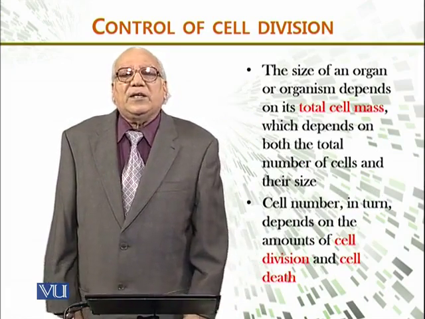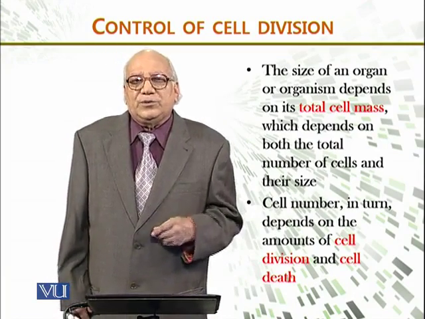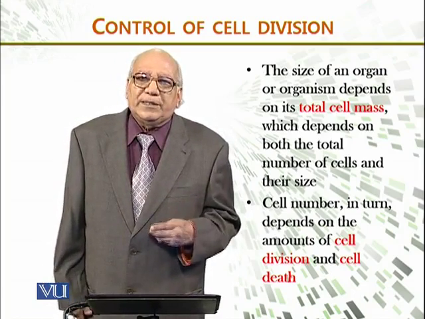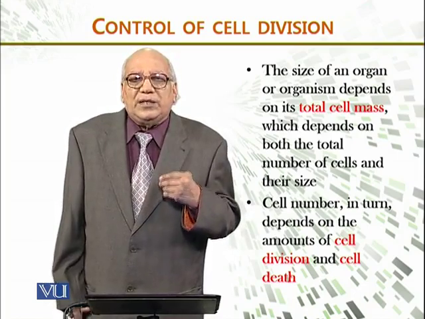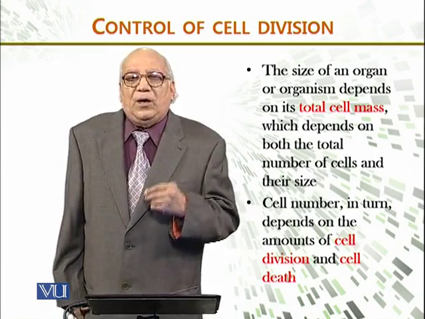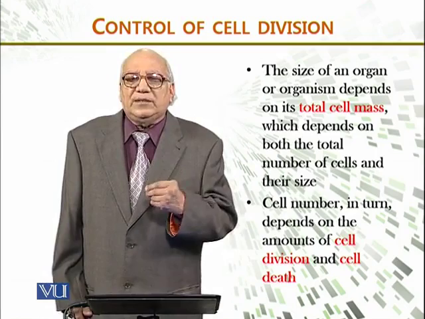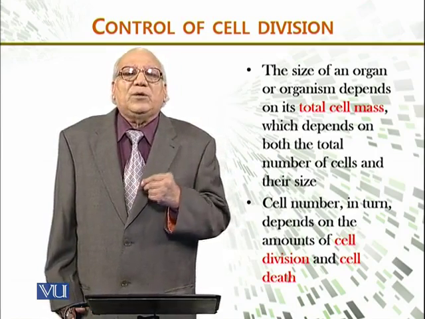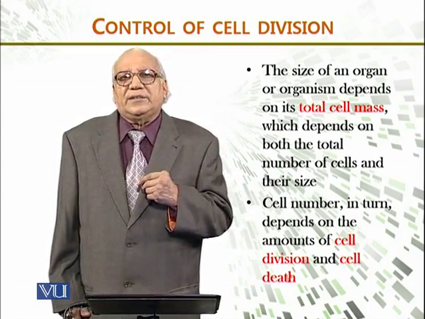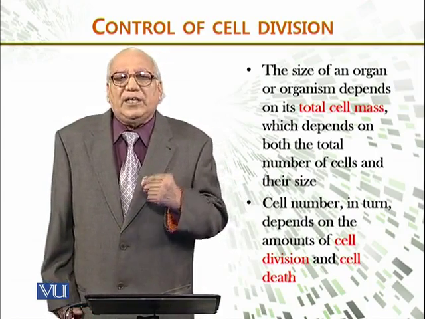Now the size of an organ, देखें ना, cells जो हैं, they can occur in two types. One is unicellular, or they can occur in an organ, जिसमें के multicellular होता है. तो जो cells in an organ or organism, that depends on its total cell mass, कि उसका cell mass, उसका वजन कितना है, which depends on both total number of cells and their size. कि उसमें cell के कितने नंबर हैं and cell का size क्या है.